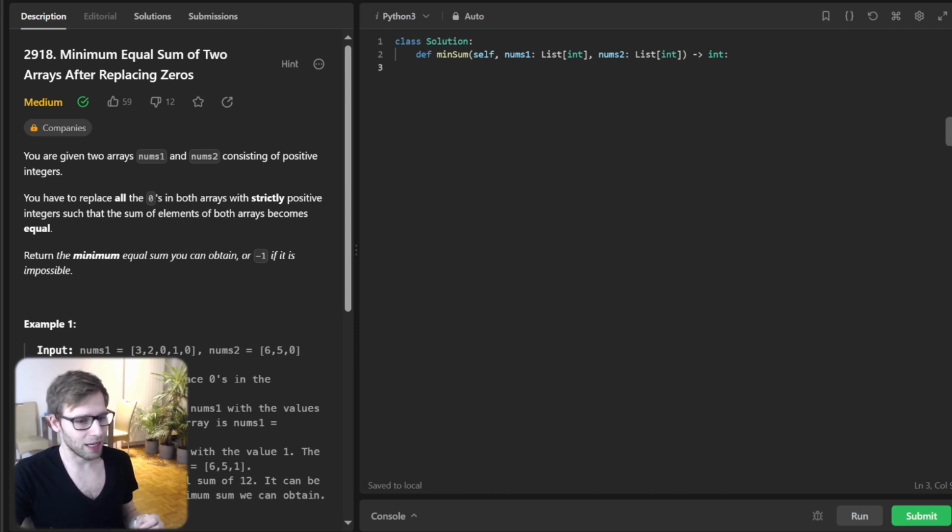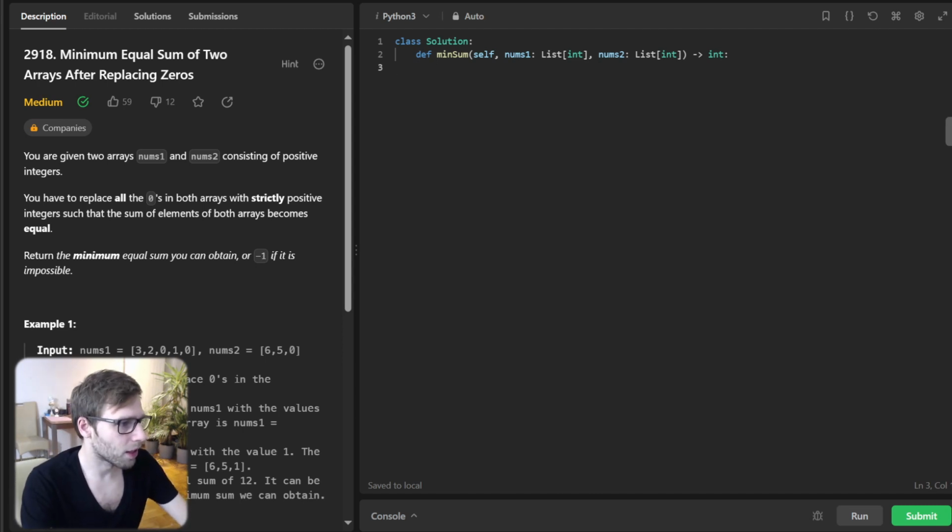All right, so let's start coding this out. So first, calculate sums and count zeros using a generator expression.